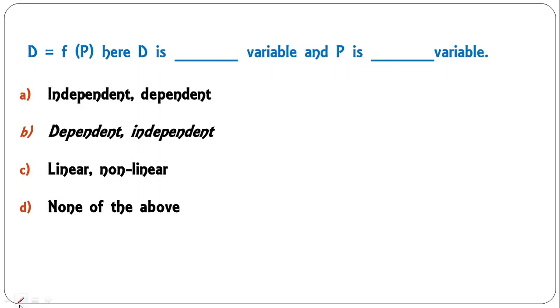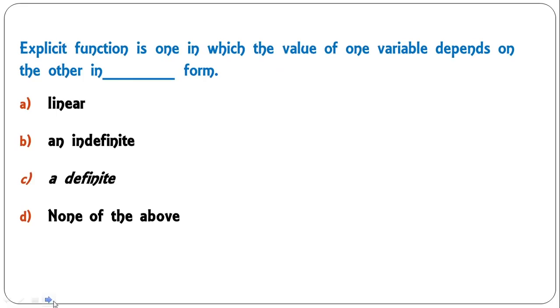D is a function of P. D is demand, P is price. So D is dependent variable and P is independent variable, because D, demand, is influenced by price. So B is the correct answer.